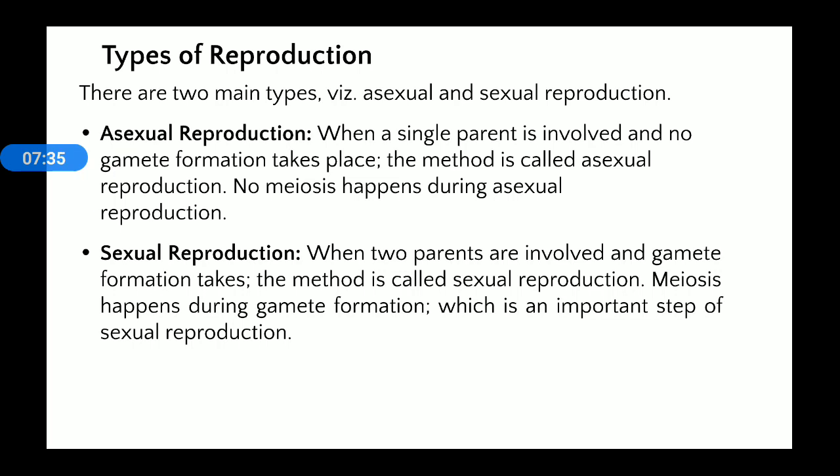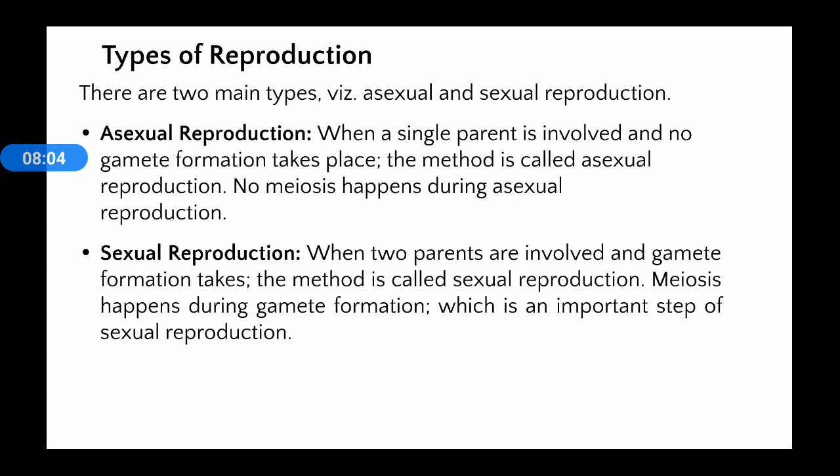So how does the reduction take place? Reduction takes place with a specific type of division known as meiosis. In meiosis, reductional division takes place, and it reduces the chromosomes to half. But in asexual reproduction, there is no formation of gametes, so no meiosis will take place.